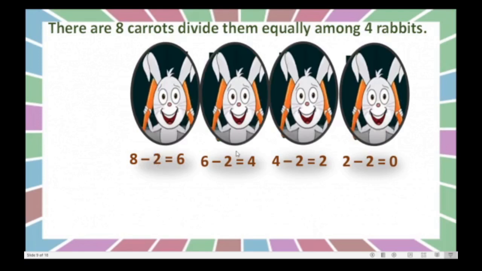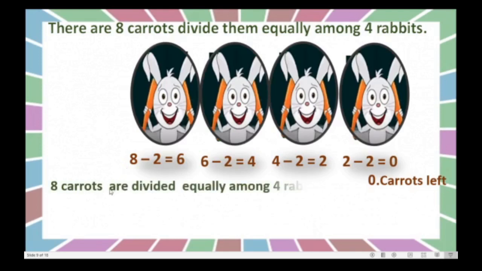Here also 2, here also 2, 2, 2. Means same number is subtracted again and again. Now 0 carrots left. Nothing is there. Right? So here what we can write? 8 carrots are divided equally among 4 rabbits and each rabbit got 2 carrots.